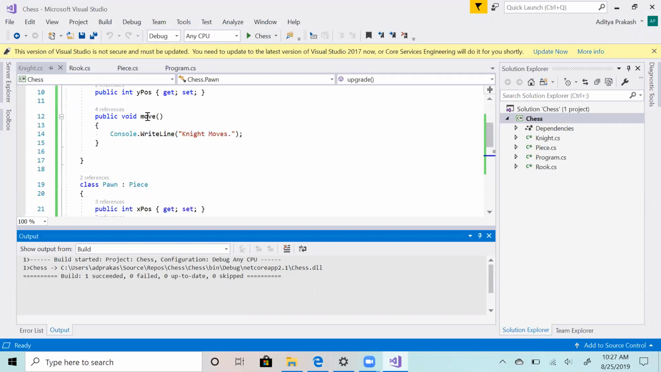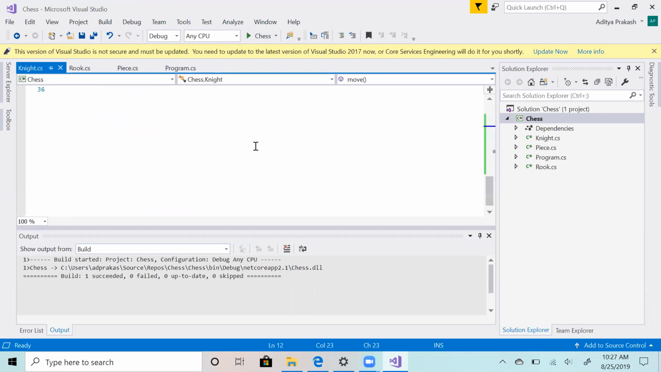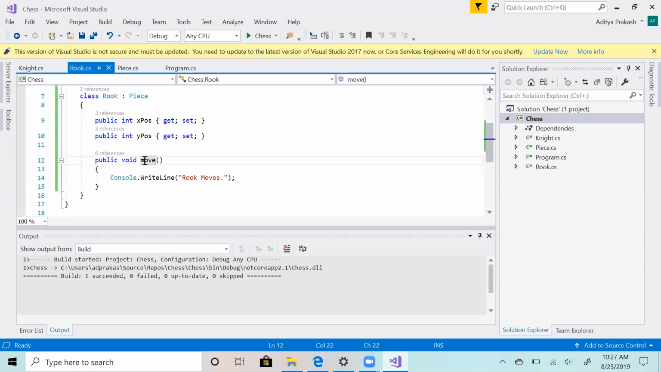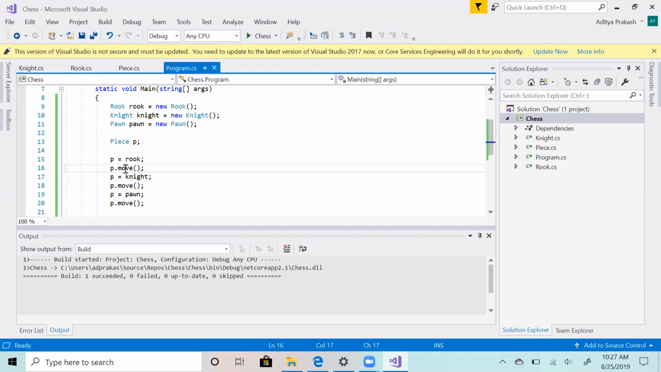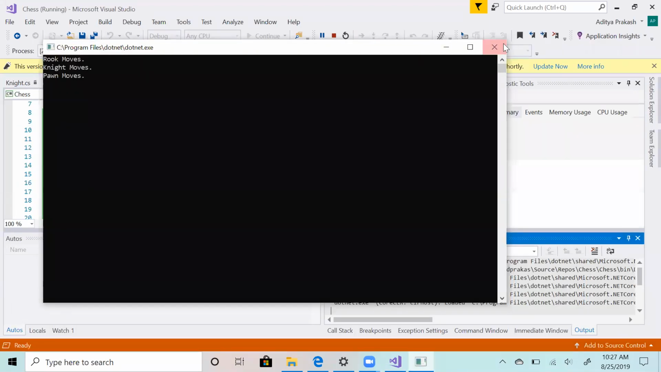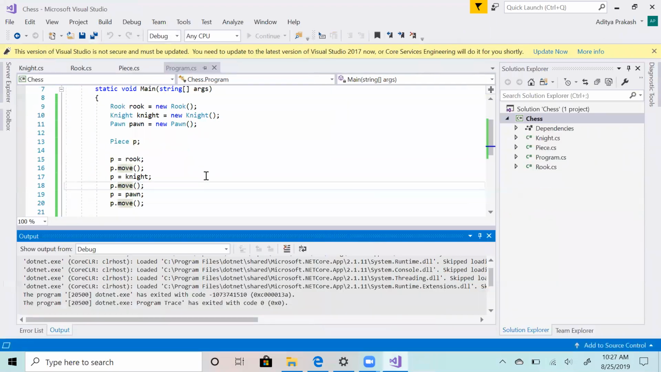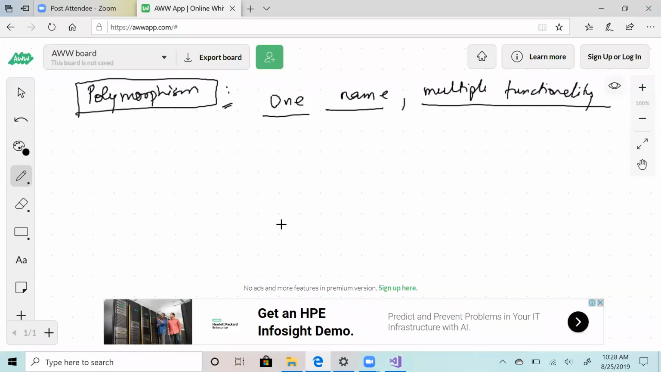Piece has a function move, right? And all other classes also have the same function move. Now, if you see your program.cs, all you are doing is calling move, but they are behaving differently, right? When I run this, the same function is giving multiple different outputs: rook moves, knight moves, pawn moves. This is a classic example of polymorphism. It's not just abstract. Abstraction was that I abstracted these classes to a generic type called piece. Polymorphism is that move, but there are other types of polymorphism as well, which I can explain to you.